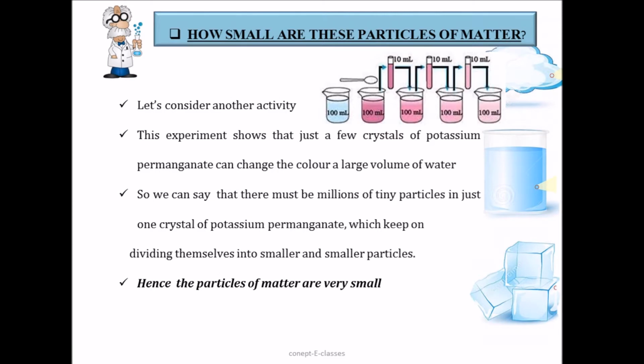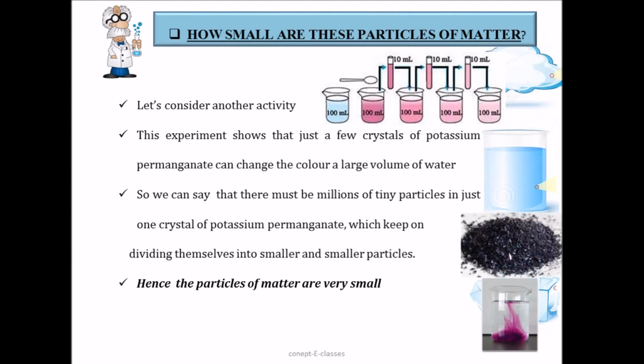So this experiment shows that just a few crystals of potassium permanganate can color a large volume of water, or 1000 liters of water. So we can conclude that there must be millions of tiny particles in just one crystal of potassium permanganate, which keep on dividing themselves into smaller and smaller particles. Hence, the particles of matter are very small. They're small beyond our imagination.